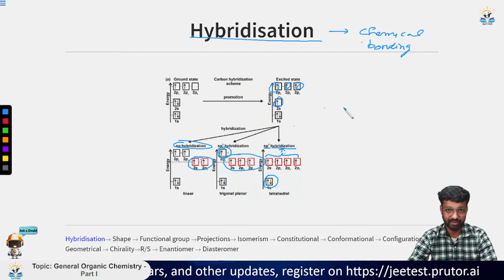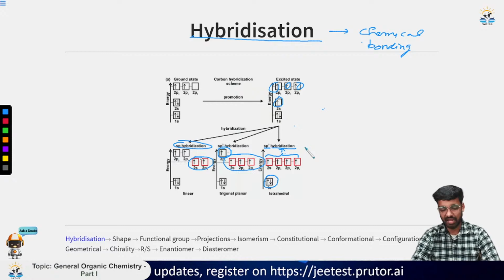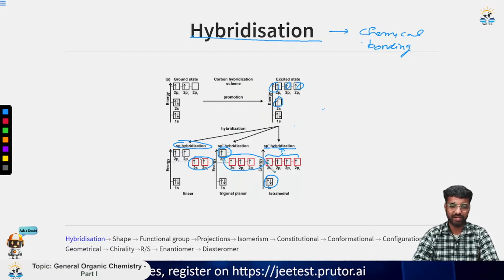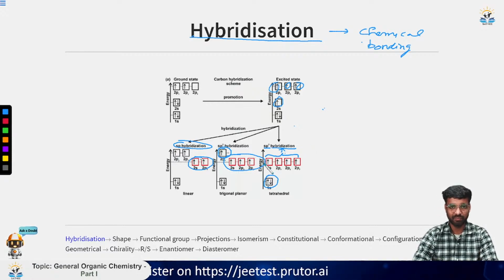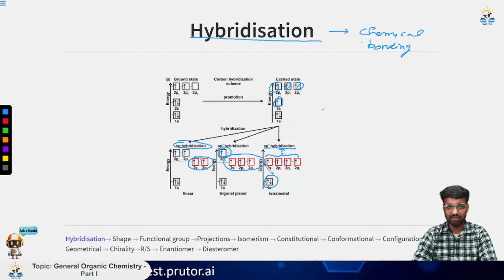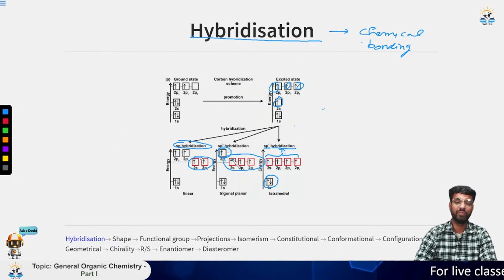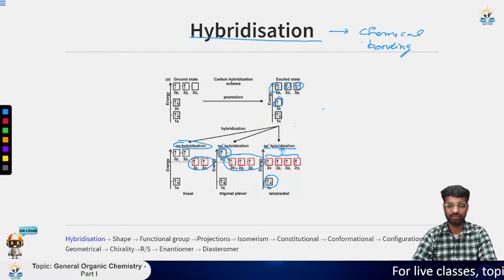Now what are the points that we are getting here? The first is that all the hybridized orbitals have the same energy. Second, the number of atomic orbitals combining is equal to the number of hybrid orbitals that are formed. Third, the hybrid orbitals are lower in energy as compared to the px and py, or the px in the sp2 case.